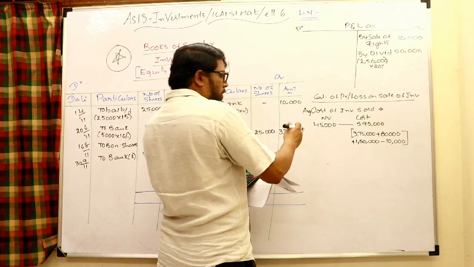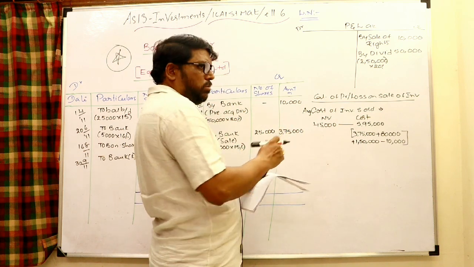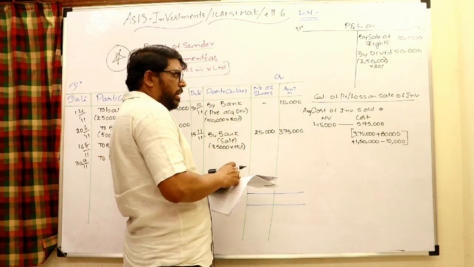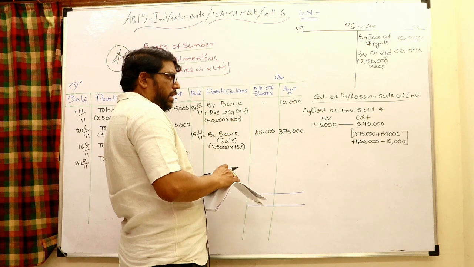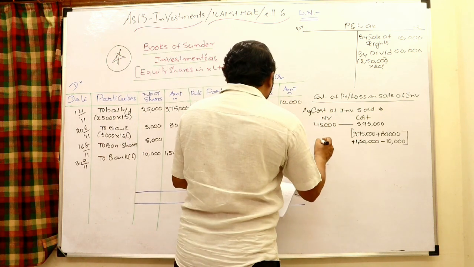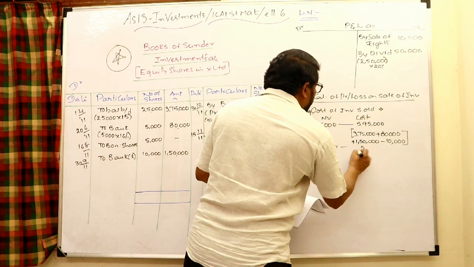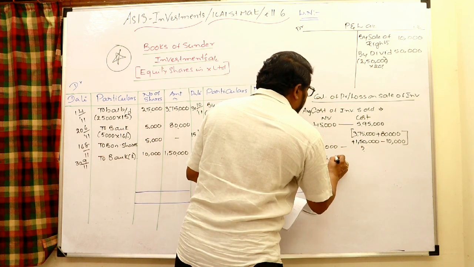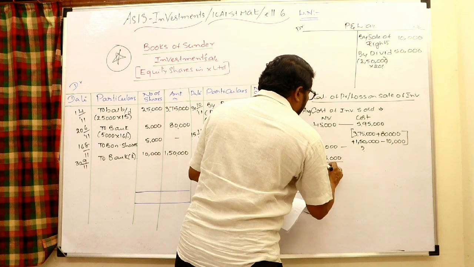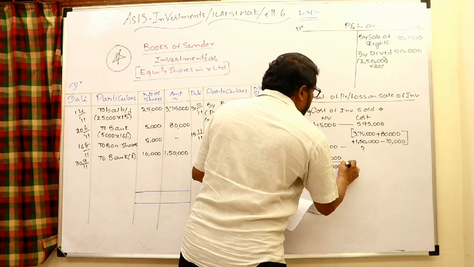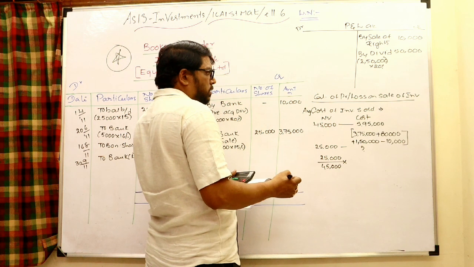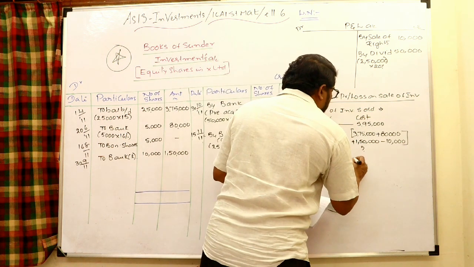Total 45,000 nominal value is what we are holding right now, and their total cost is 5,95,000. But we sold 25,000. What is the average cost for them? Simply 25,000 divided by 45,000 into 5,95,000.